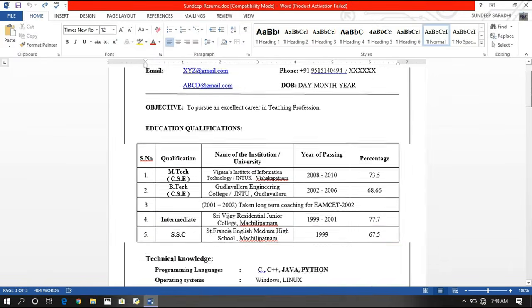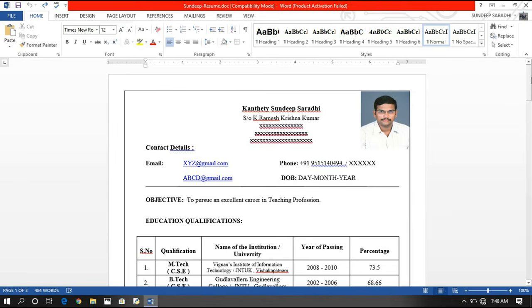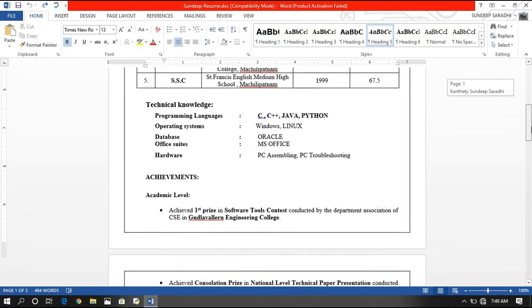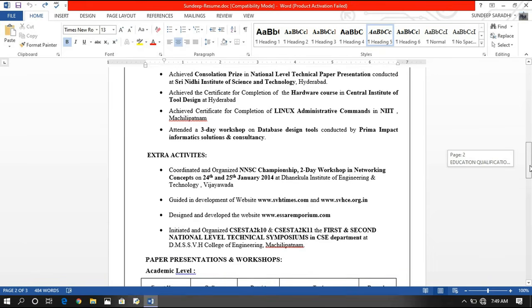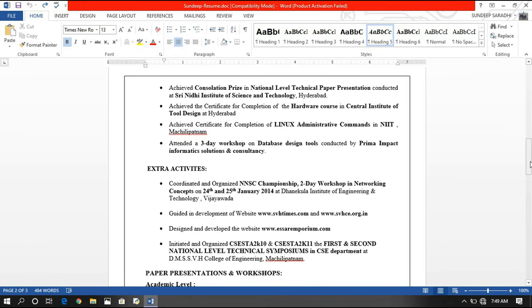And one more thing, after completing writing the resume, proofread your resume once or twice, and then save it, and email a copy to your own email address, right? So this is all about resume writing. Hope you understood, guys. This is a very important document for a fresher or an experienced person while attending the interview.